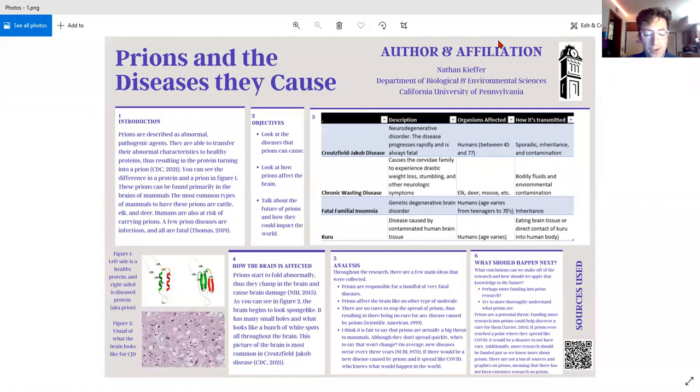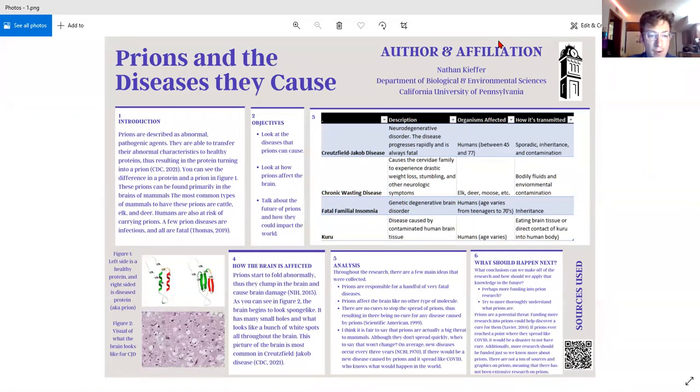Starting with number one, the introduction, we can see that prions are described as abnormal pathogenic agents. And so what does that mean? Pretty much means that they are able to transfer their abnormal characteristics to healthy proteins, thus resulting in the protein turning into a prion. So it's kind of like a domino effect where one disease prion affects a healthy protein, and then that goes on and on and on.